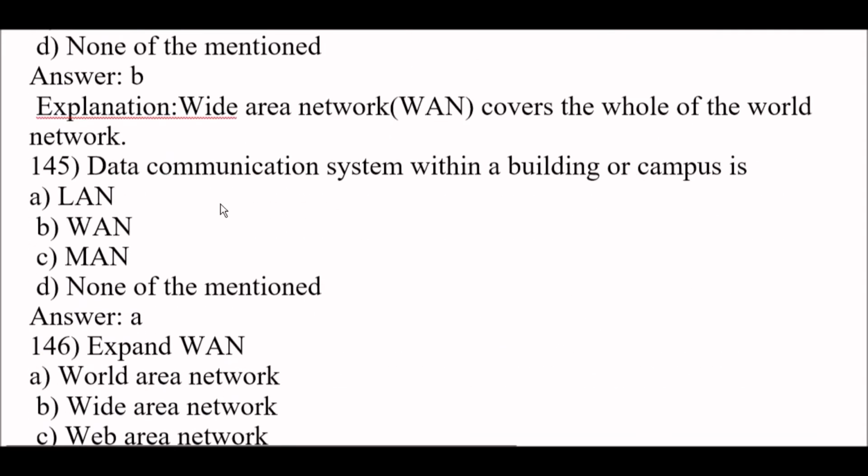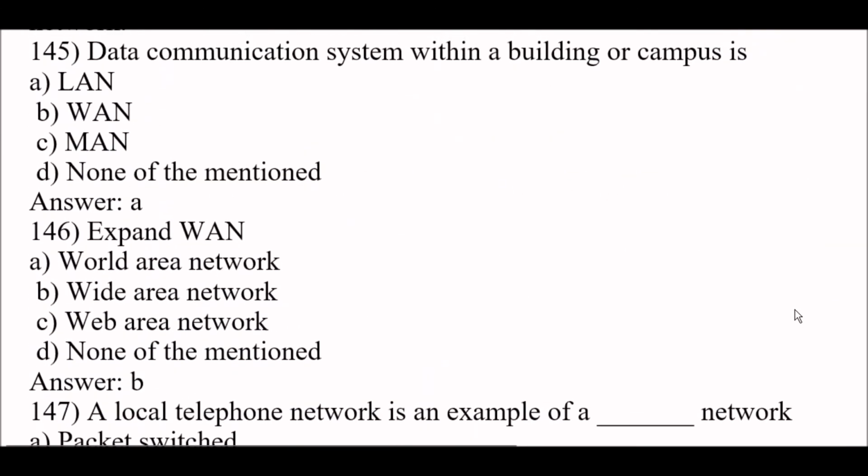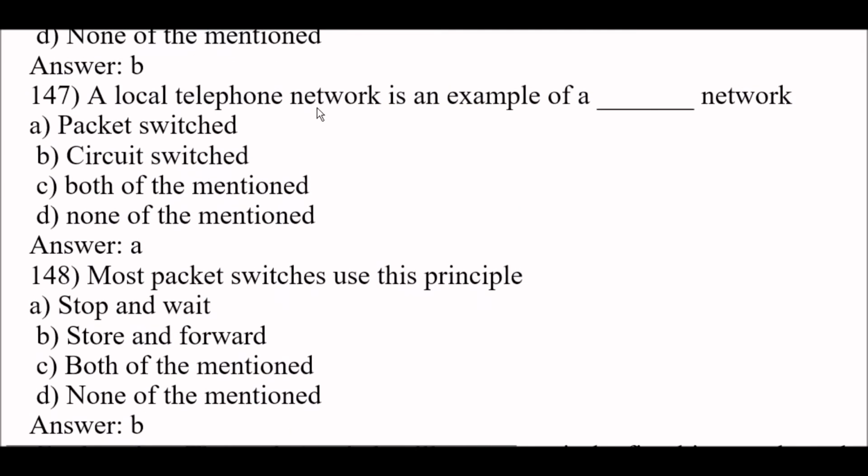Next question, wide area network covers the whole of the world network. Next question, data communication system within a building or campus is option A, LAN. LAN stands for local area network. Next question, expand WAN. WAN stands for wide area network. Option B is right here. Next question, a local telephone network is an example of a packet switching.